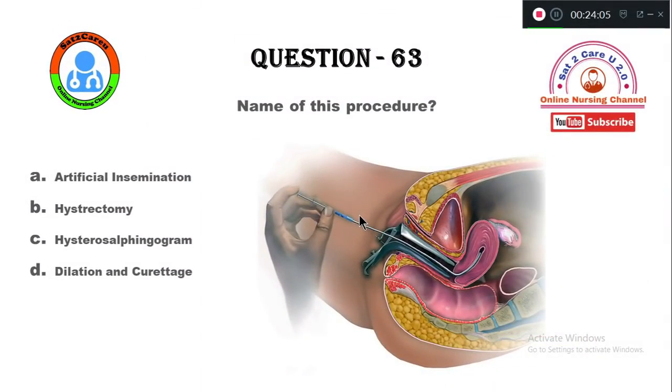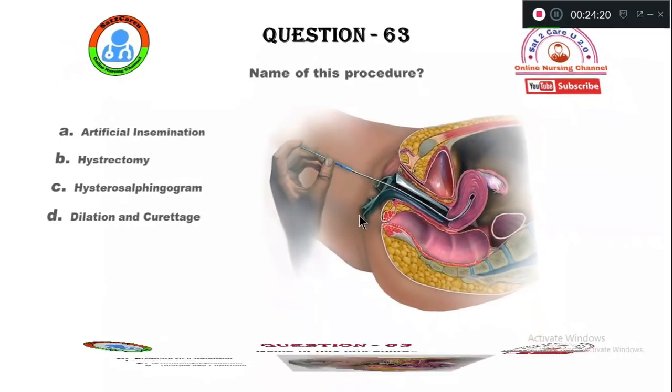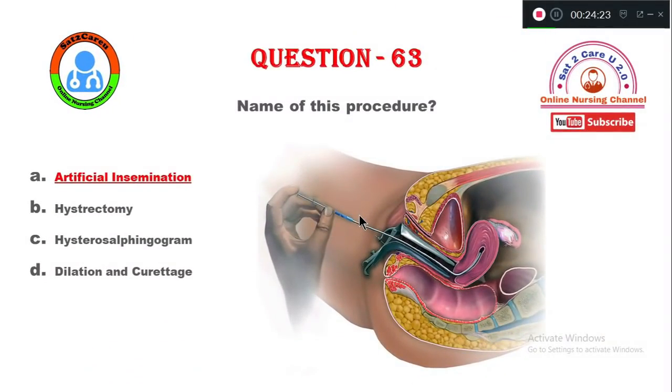Question number 63. Name the procedure which you are seeing in the image. Option A, artificial insemination. B, hysterectomy. C, hysterosalpingogram. Option D, dilatation and curettage. So this procedure is option A, artificial insemination.